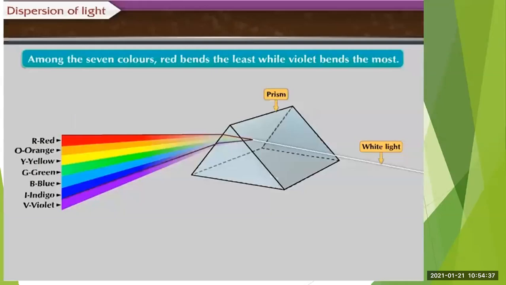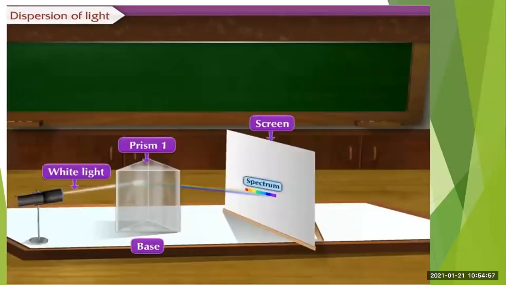Now we have seen that among the 7 colors, the red color bends the least while the violet color bends the most. The wavelength of the violet color is around 400 nanometer, and red color is 700 nanometer. Now here also the experiment is conducted.